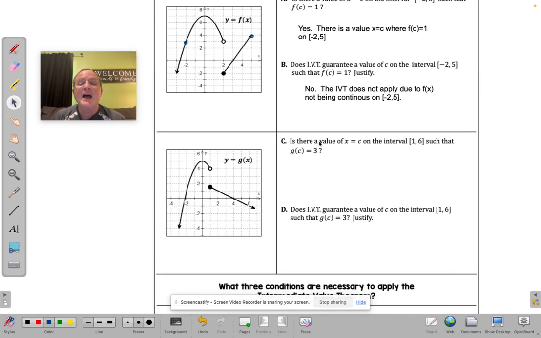Okay, C. Is there a value x equals c on the interval 1 to 6? So just this part right here, where the function value is 3. No, there's no. We don't see that at all. But the reason the intermediate value theorem did not apply will be different. We'll talk about that in just a moment. So no.